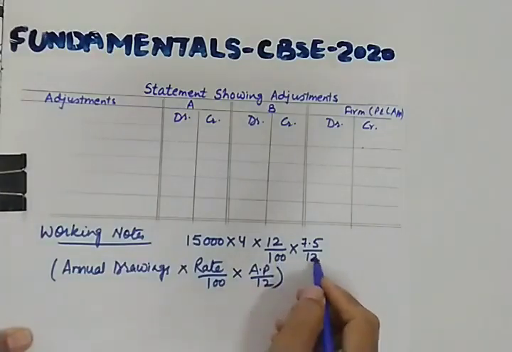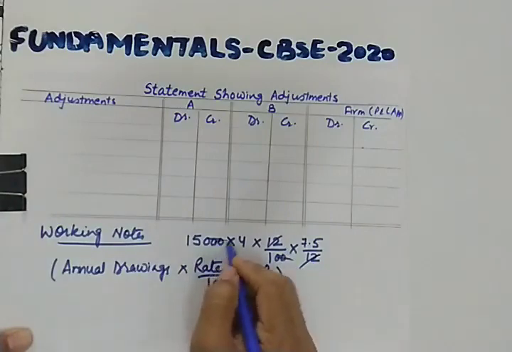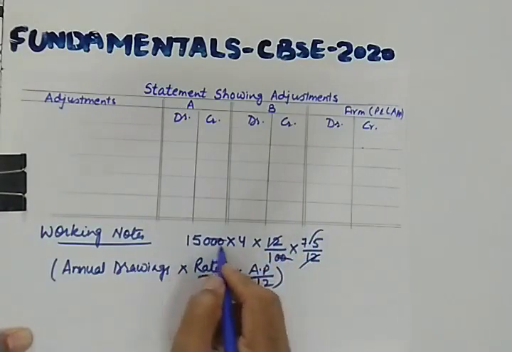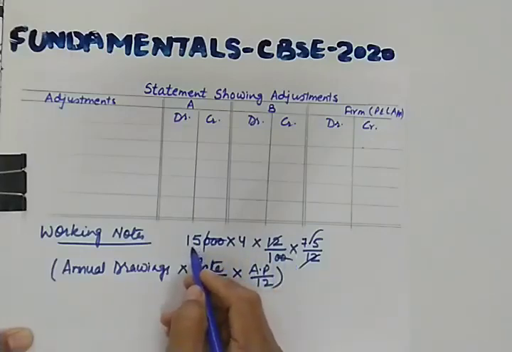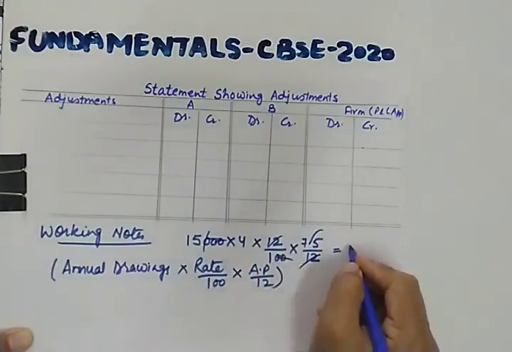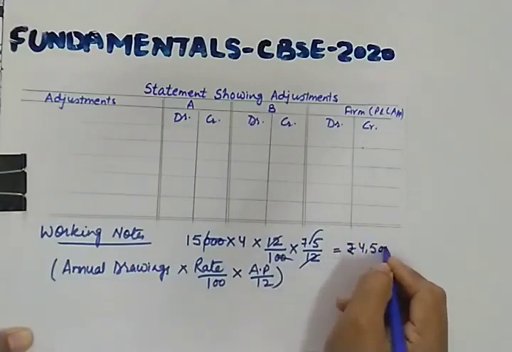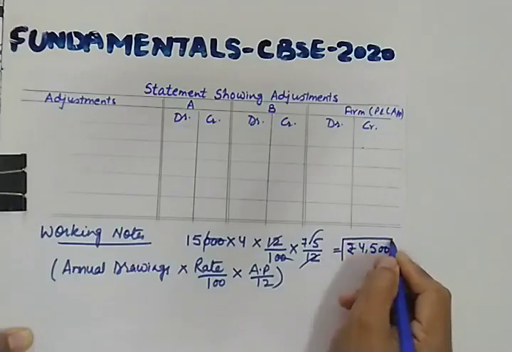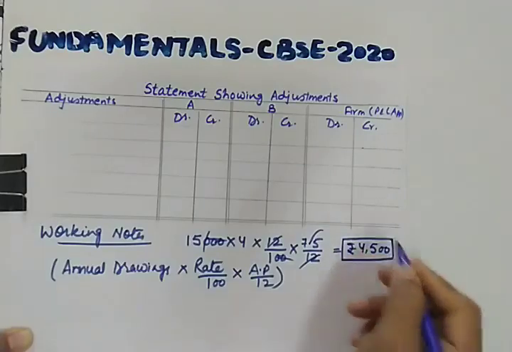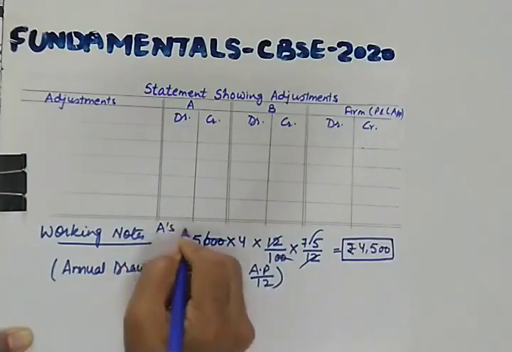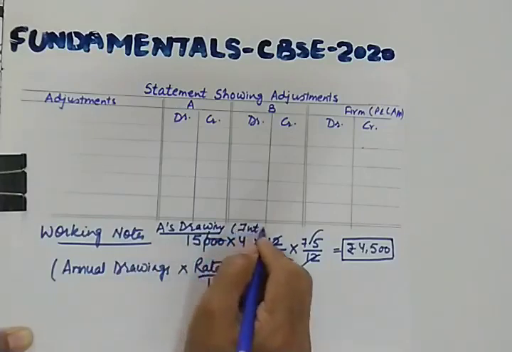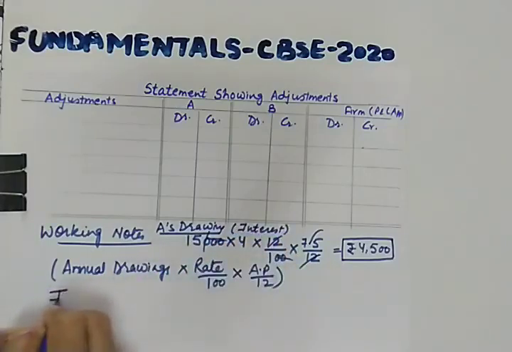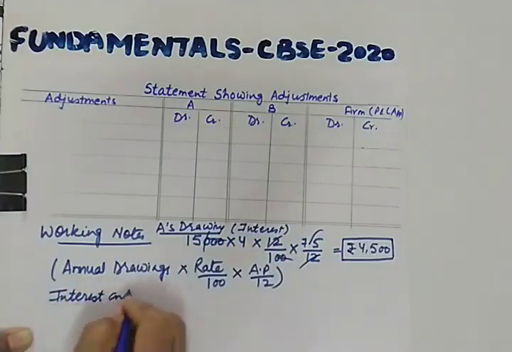So let us solve this. If you solve this, 75 into 4 will be 300 and 300 into 15 will be 4500. So interest on A's drawing will be 4500. This was the calculation of interest on A's drawings. So let us calculate interest on B's drawings.